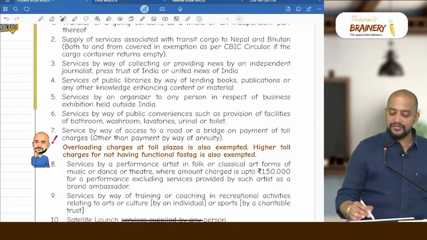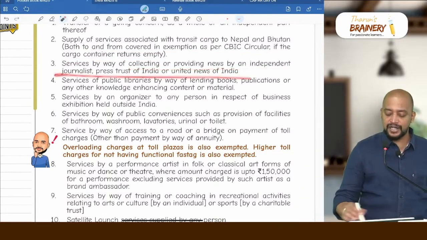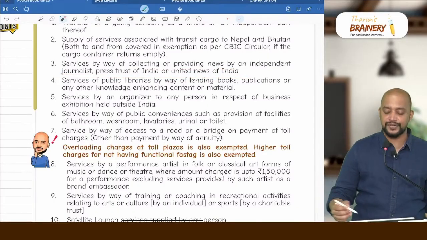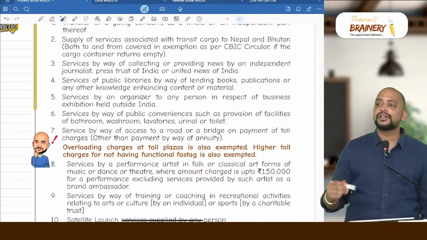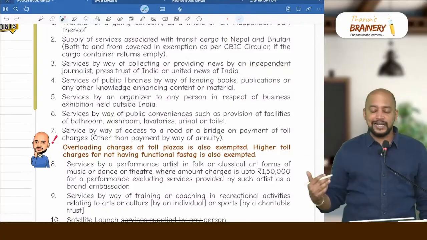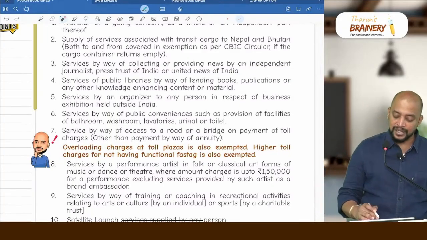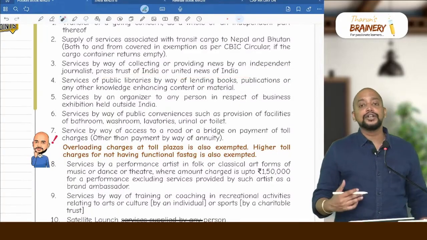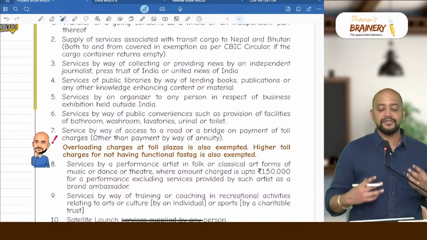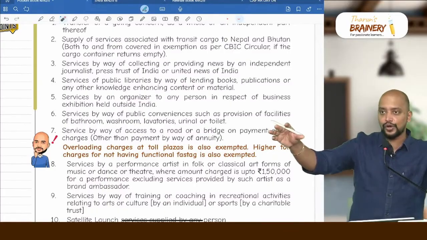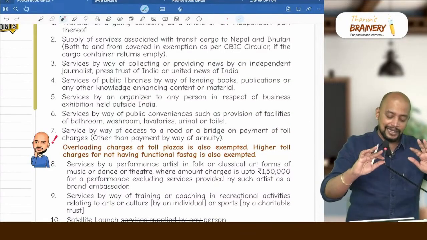Service by way of collecting or providing news by independent journalists, Press Trust of India or United News of India. So there will be some independent journalists, like freelance journalists, collecting money from news agencies, which will be exempted. PTI and UNI are news dissemination agencies, so we will give news to them and they will distribute it to all others. So whatever money they are collecting is also exempted.